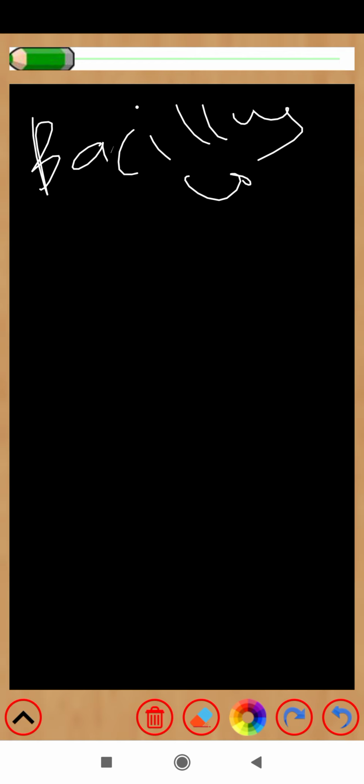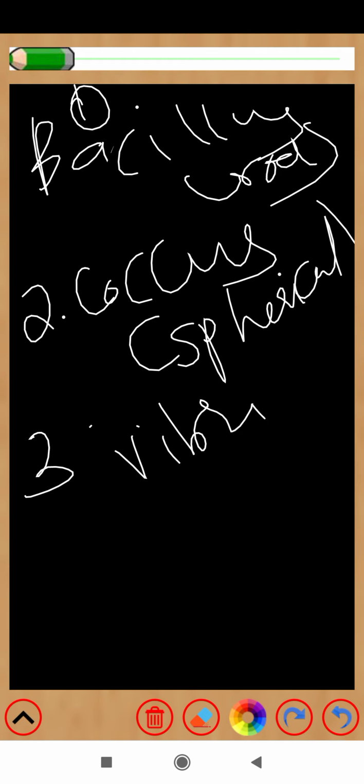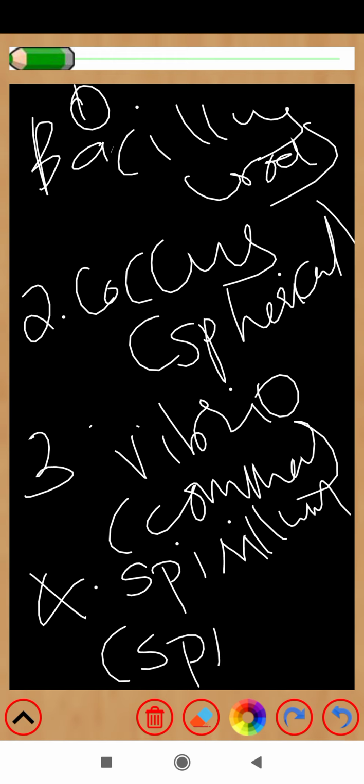So what are the four main shapes? The very first was bacillus, which is rod-like. Then the second, coccus, which is spherical. Next we had vibrio, which is comma shaped. Then spirillum, which is spiral in shape.